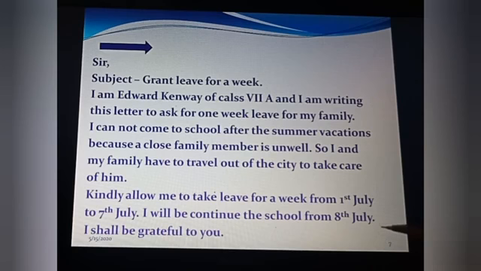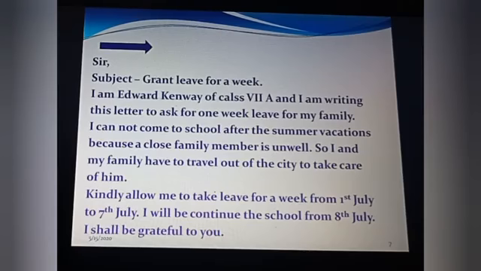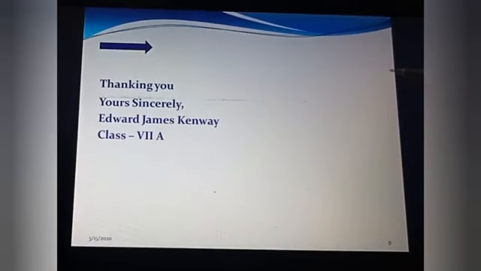Kindly allow me to take leave for a week from 1st July to 7th July, and I will continue school from 8th July. I shall be grateful to you. Fine. Like this, in a very short form you have to write the letter and convey whatever message you want to convey. Last one, complimentary closing: thanking you, yours sincerely. This is the subscription: Edward James Canby, class 7th A.